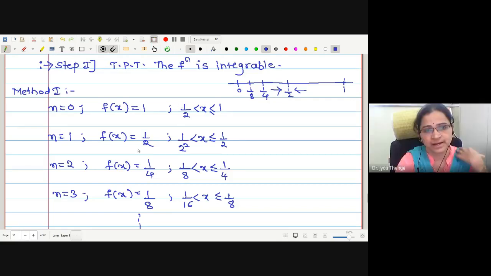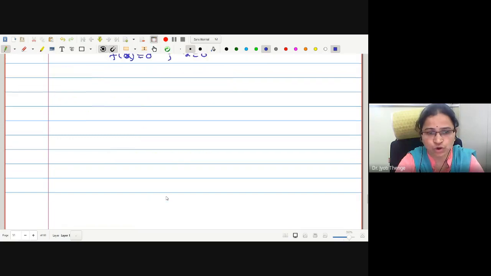Correct. Similarly, what about 1 by 4? From the right, the function value is half. From the left, the function value is 1 by 4. I think I should draw the sketch.